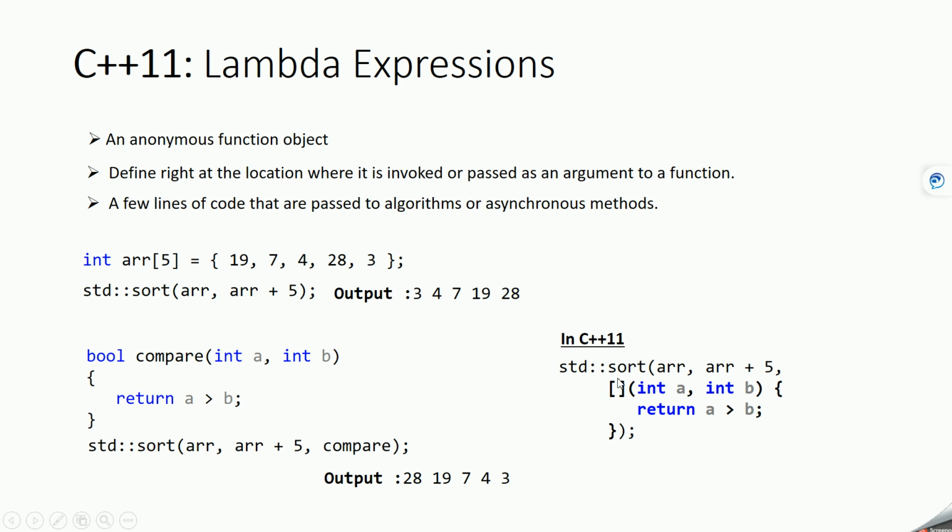Now we'll see the structure of this lambda function. One thing to keep in mind is that a lambda function is useful wherever you want to pass a function as an argument. Instead of defining a function separately and then passing it to the function which requires it as an argument, or to some thread, you can just create a lambda function at the same place where the function takes it as an argument. Now let's see the structure of the lambda function.